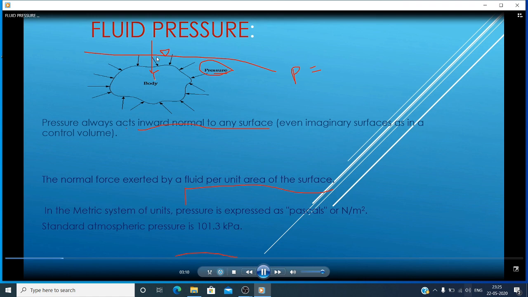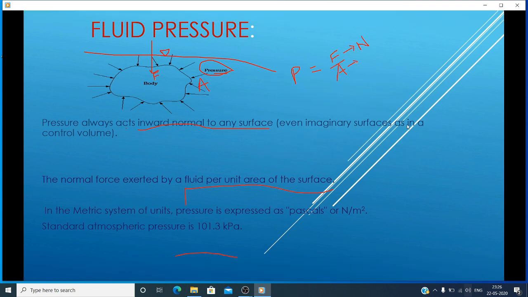For this pressure, the units are Newton per area, meter square. So finally you will get the pressure units as Newton per meter square, or pascals.